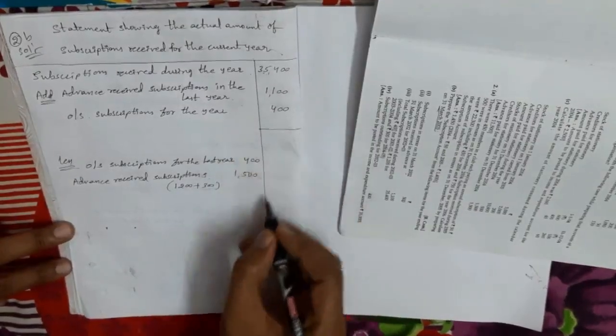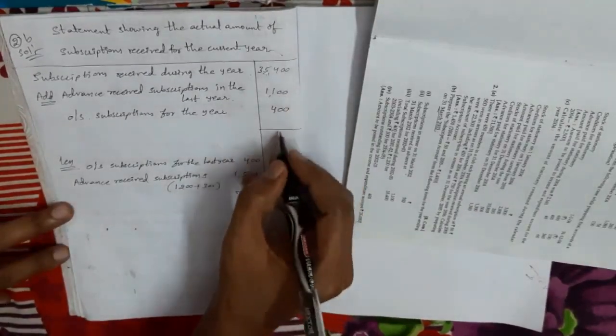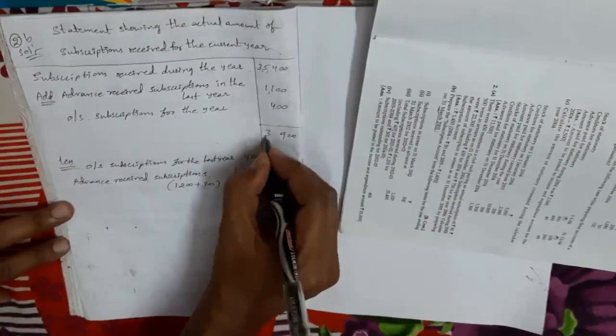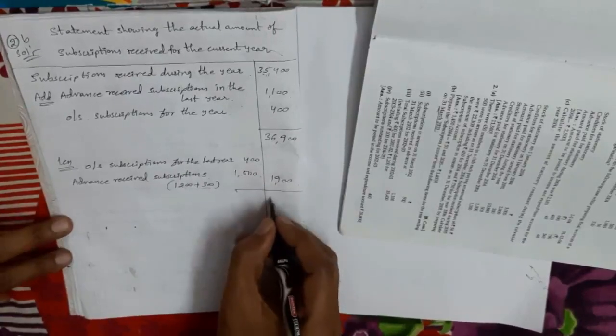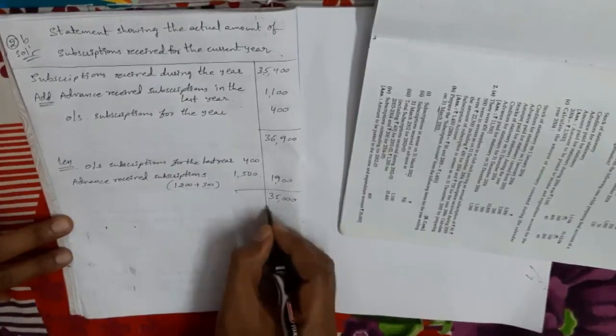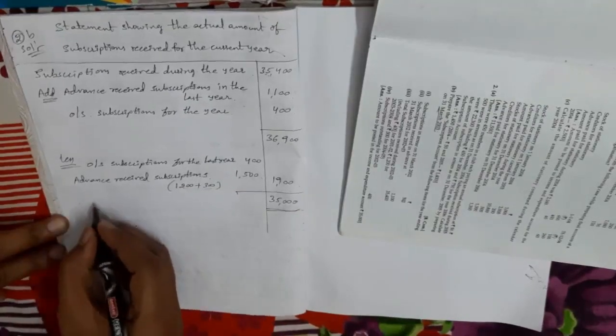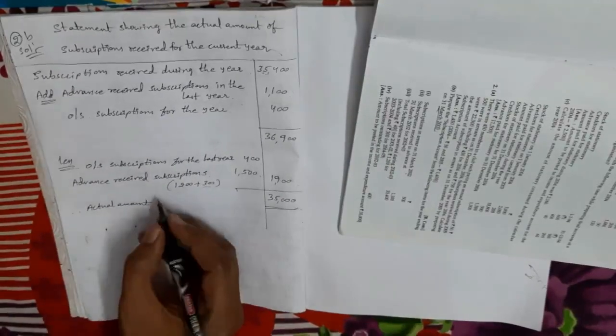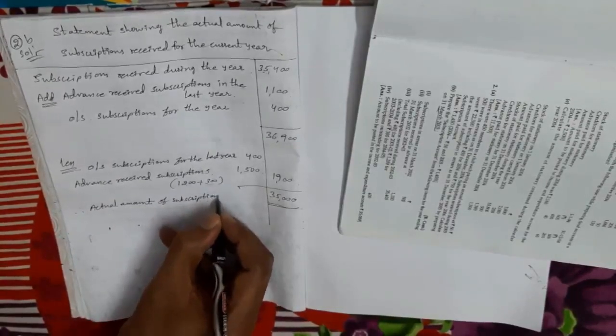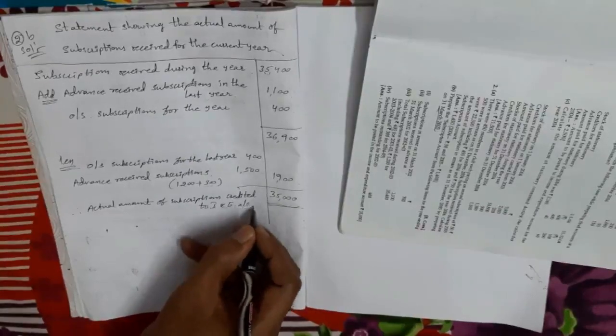Now I am closing the statement. Here the total is 36,900 minus 1900. So the balance 35,000 is the actual amount of subscriptions which is credited to income and expenditure account.